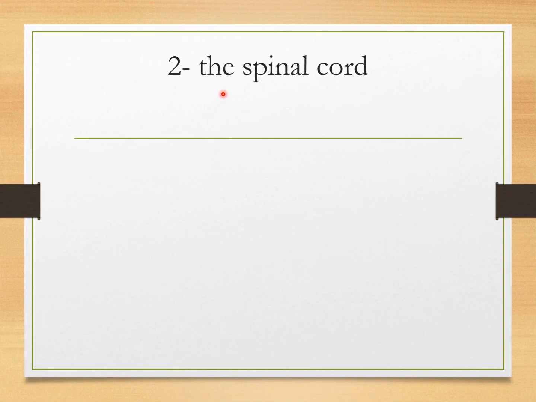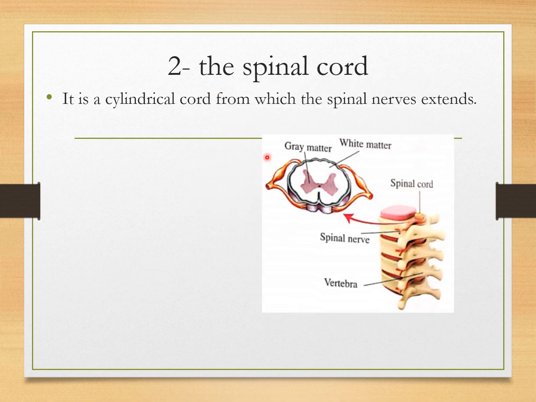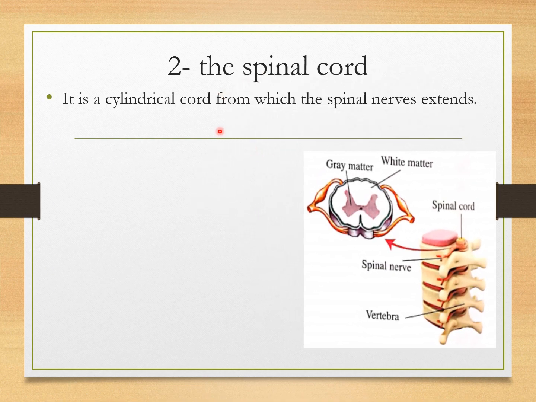Number two, the spinal cord. The spinal cord is a cylindrical cord from which the spinal nerves extend. Look at this picture and you will see the spinal cord, which extends inside a series of vertebrae in the backbone to protect it.